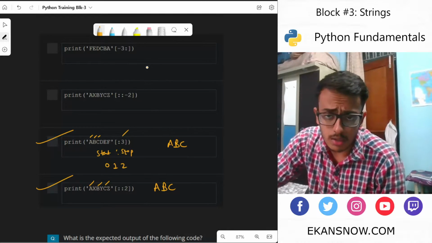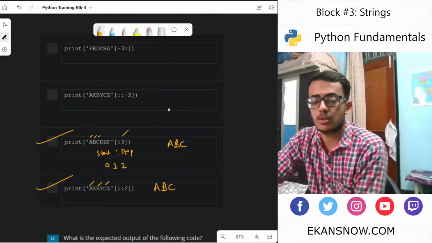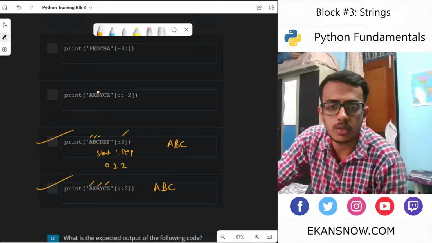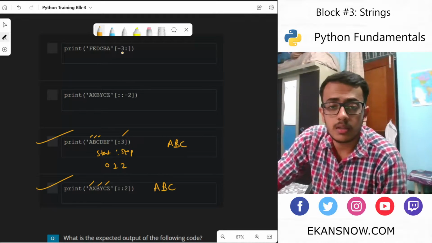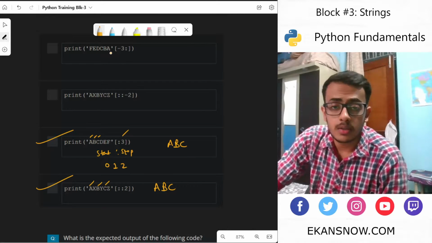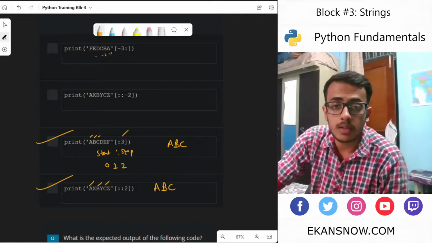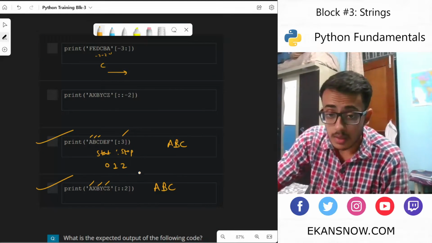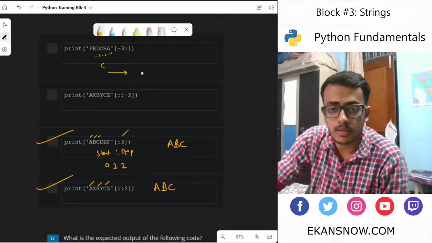There's no need to check the other two options because the two are correct, but I'm still going to do it for the sake of explanation. Let's say we are trying this one, -3. So -1, -2, -3, and this is the start. The ending would always go in this direction, especially when the step isn't given as negative.